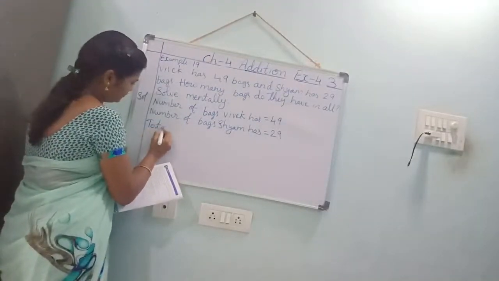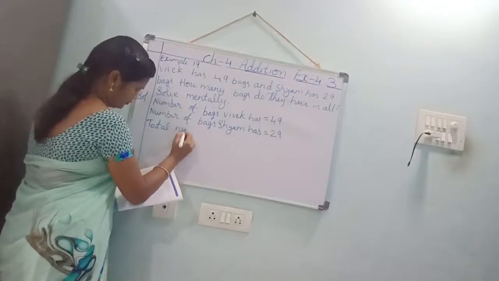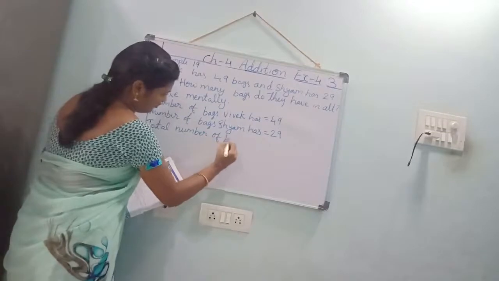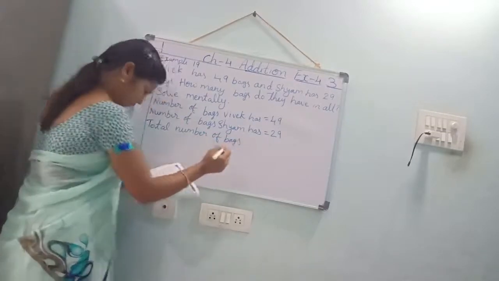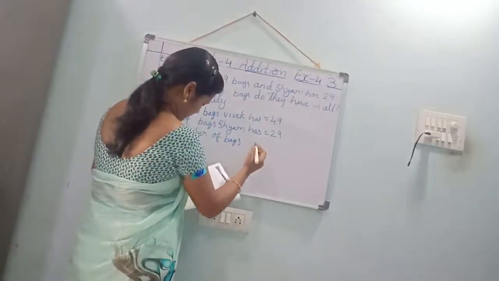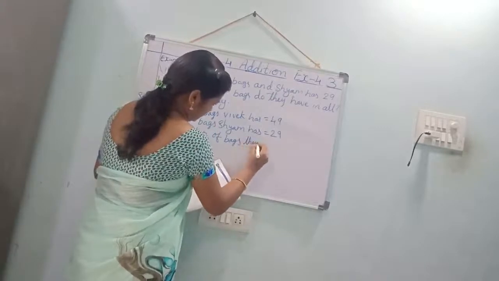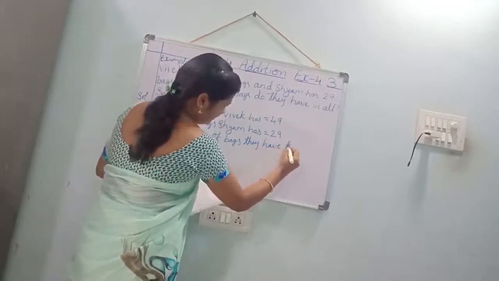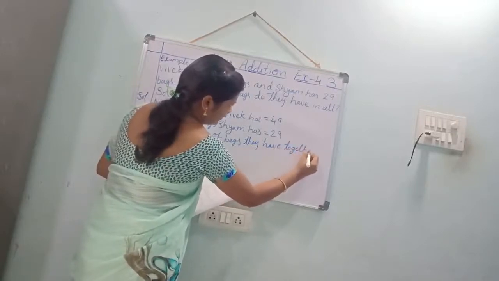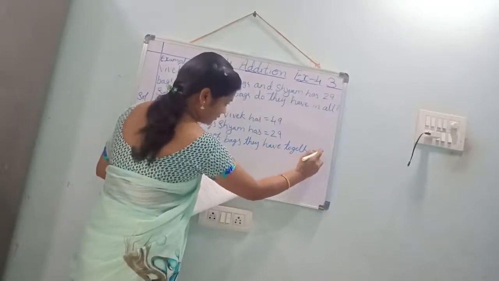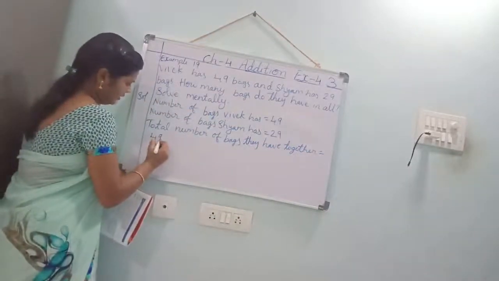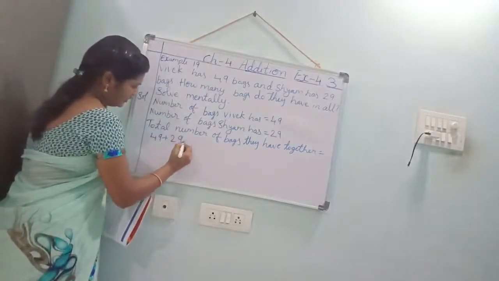Total number of bags they have together is equal to 49 plus 29.